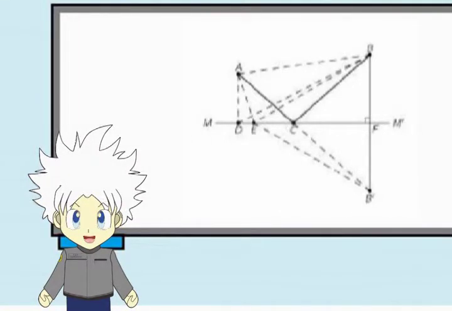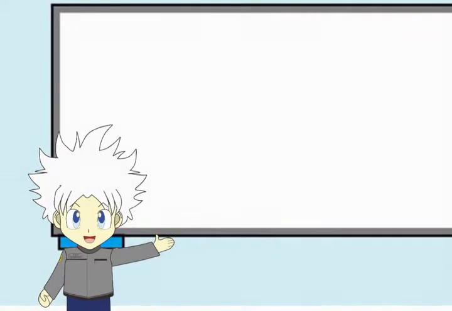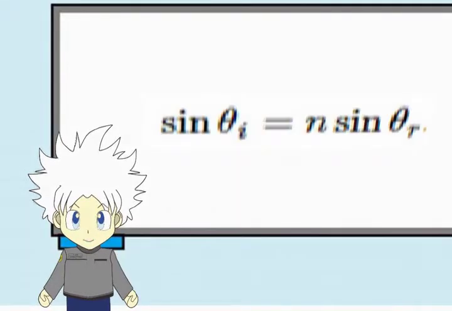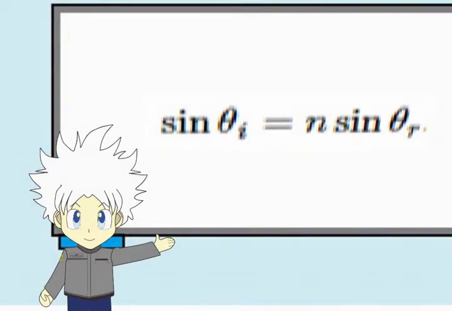First, imagine point B accent, pointing inside the mirror. Then we draw a straight line from A to B accent, and we get point C. It's the point that the light will take. So the path with least time is A, C, B. From that figure, we get the relation of the light's incoming angle and the light's reflection angle, which is...